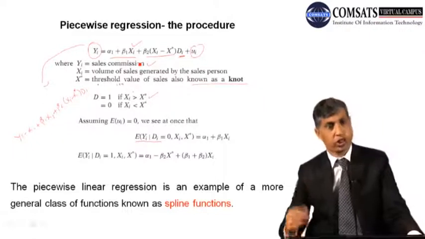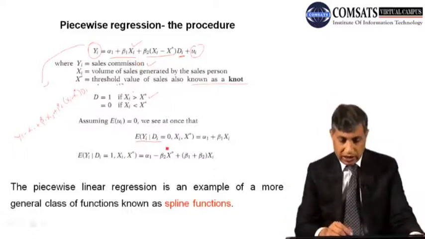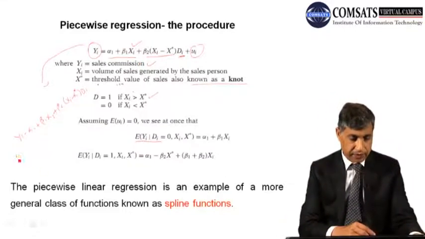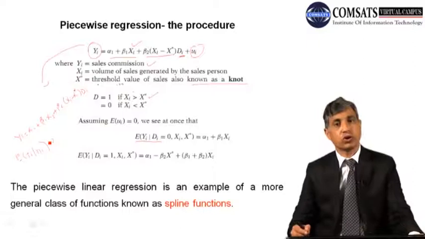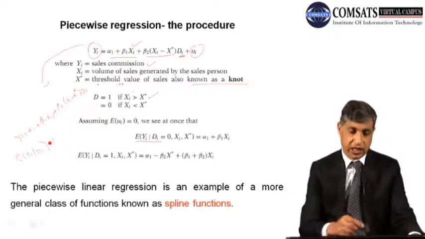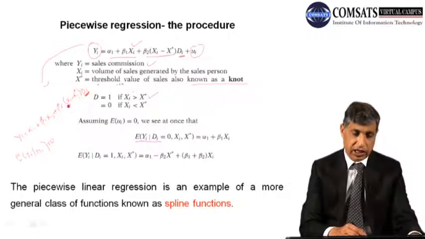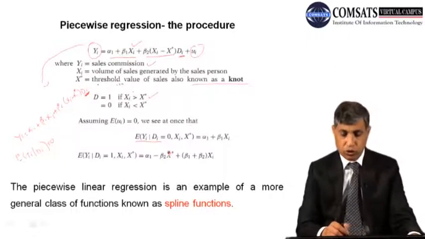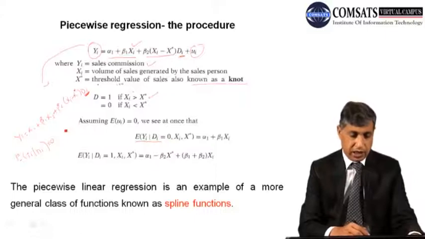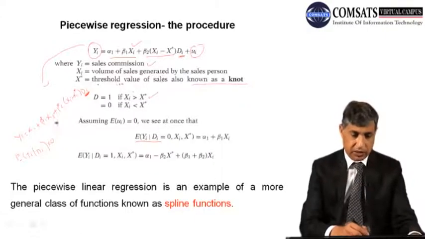अब ui को छोड़ दें, ये जो सही है. Now look at this expected value of yi given di. We suppose that it is equal to 0. We use dummy for this. अब जब ये 0 होगा, you can see that this term will become 0. So it will become simply alpha 1 plus beta 1 xi.